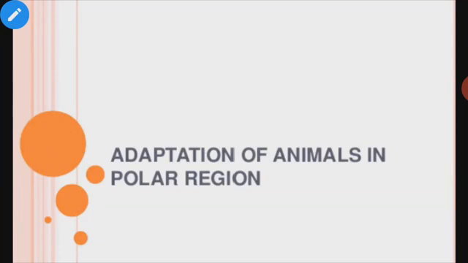First of all, what are polar regions? These are the regions of the earth that remain covered with snow throughout the year. Okay, these regions are covered with snow throughout the year.